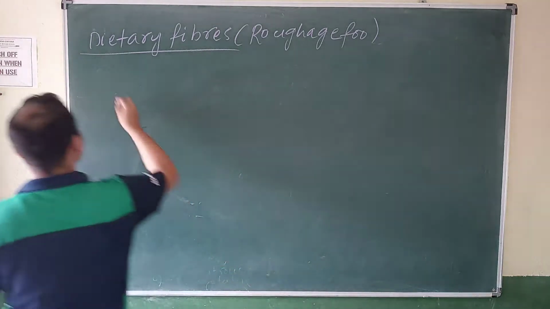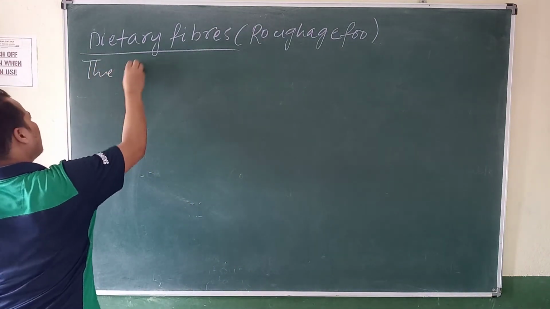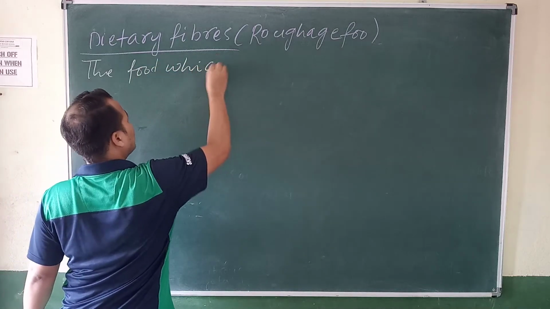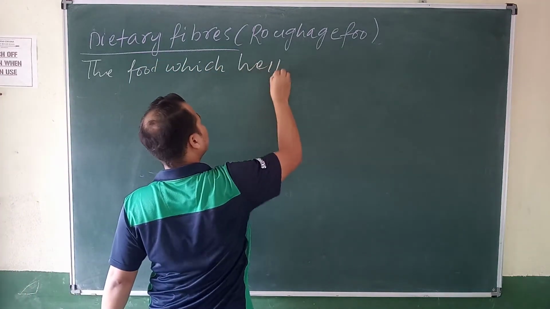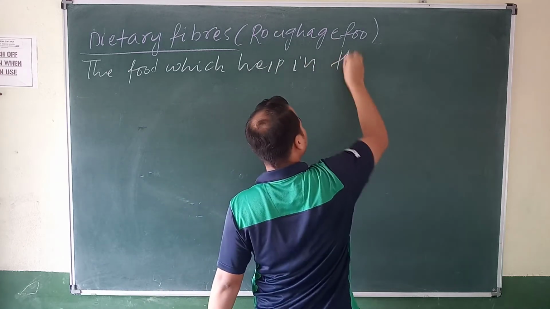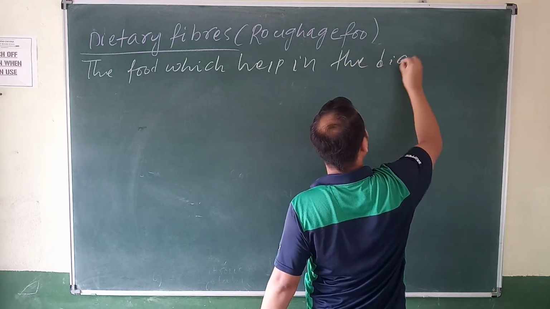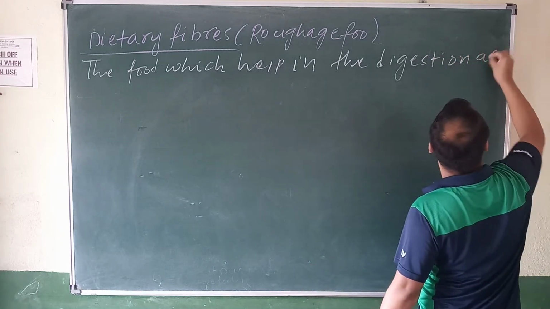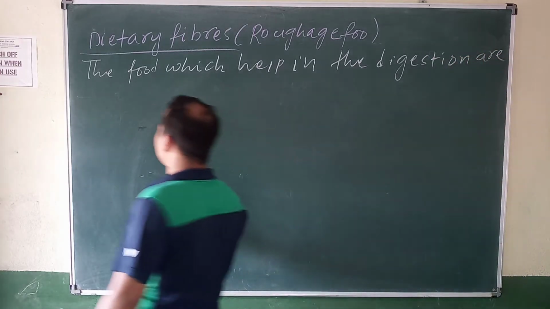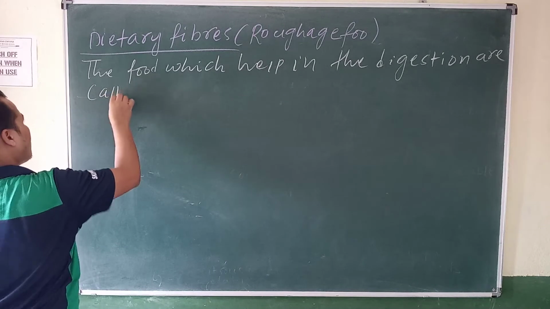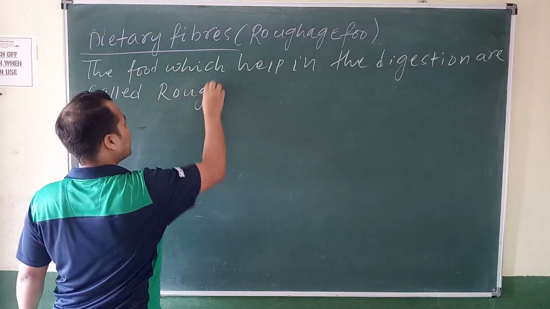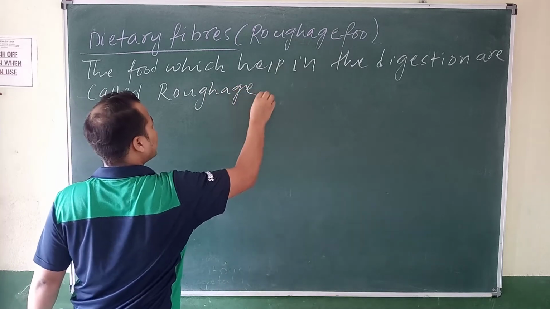Write down: the food which helps in digestion is called roughage food, otherwise dietary fiber.